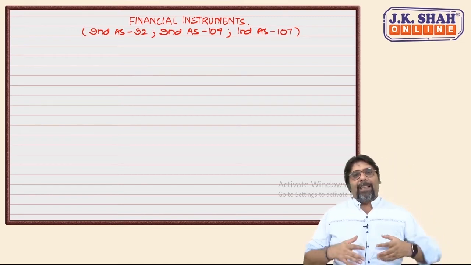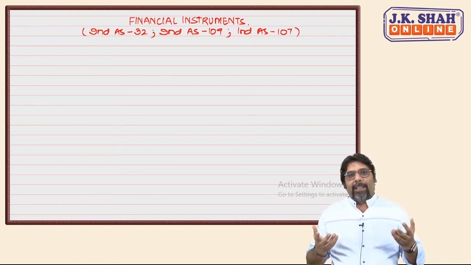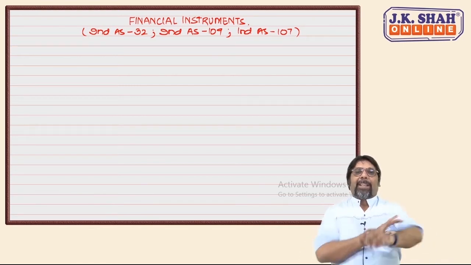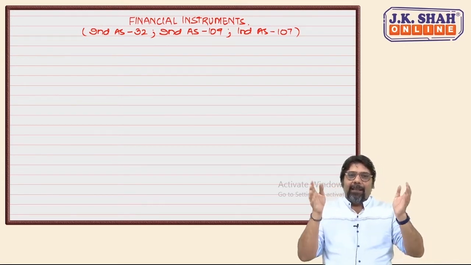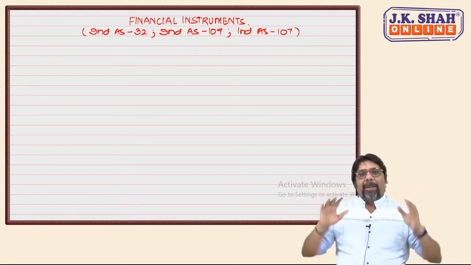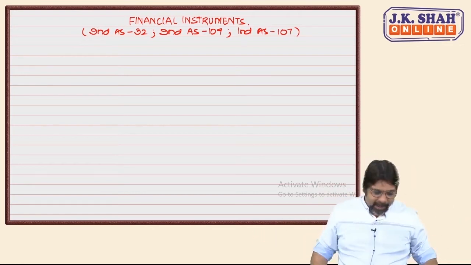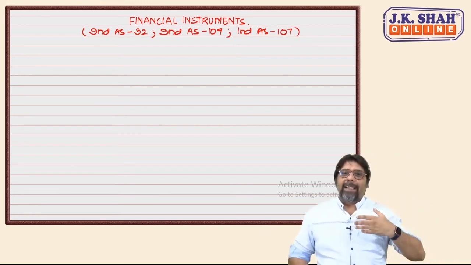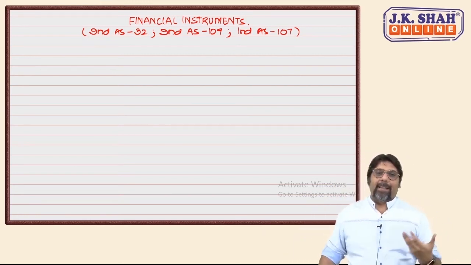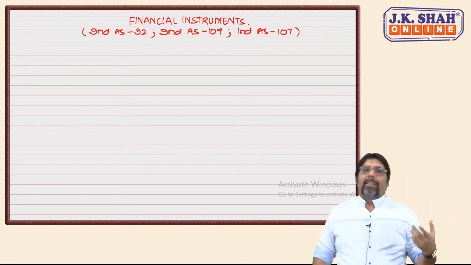There are so many things existing, and you don't even know that there are so many things existing. This thing I know, this thing I don't know. There is a set, but beyond this set also items exist which we don't know. Financial instruments made me realize that I need to restart my thinking capacity. I have to think from various perspectives.